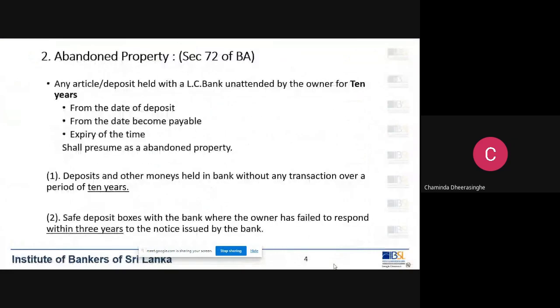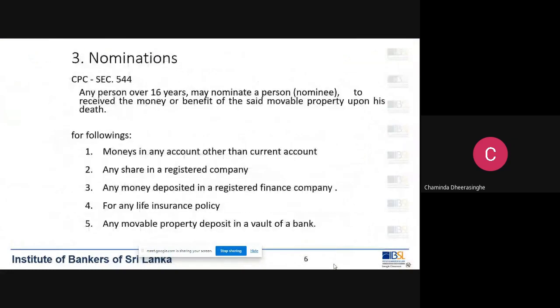We were discussing the abandoned properties and procedure, and now the nomination. Nomination. Remember, the law related to nomination is in the Civil Procedure Code. You may note this down. This is not in the Banking Act, not in the Bills of Exchange Ordinance. This is in the Civil Procedure Code.